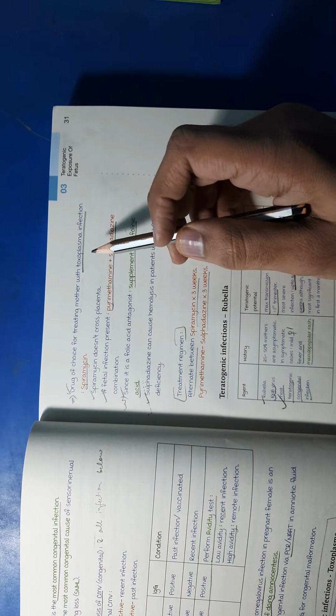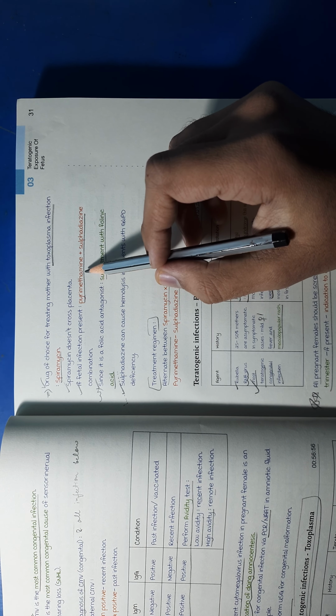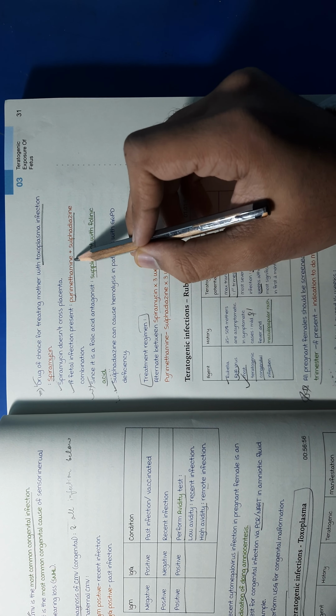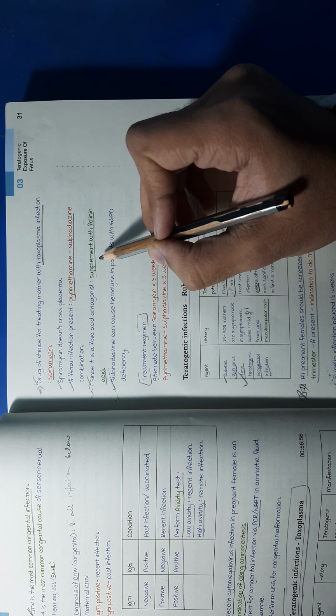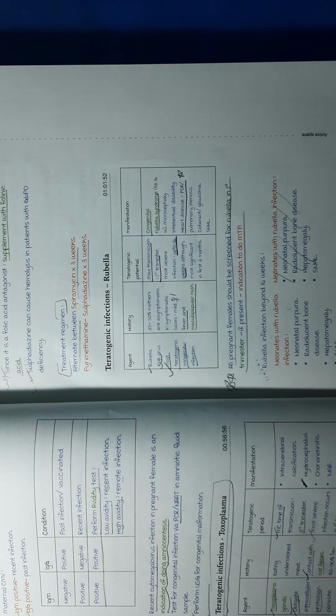Then for treatment, if we are treating the mother, the drug of choice for maternal infection is spiramycin, but spiramycin doesn't cross the placenta. Then for the fetus, we use a combination of pyrimethamine and sulfadiazine. Since both of these are folic acid antagonists, we supplement the mother with folic acid. The treatment regimen is to alternate between spiramycin and these for 3 weeks, so that we are treating the infection of both fetus and mother.